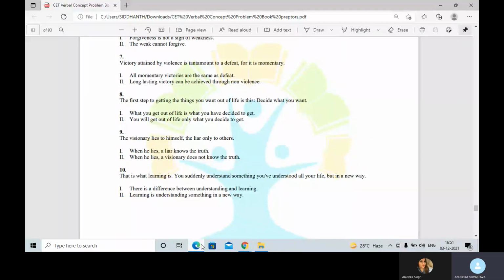10th and the last one for assumptions. That is what learning is. You suddenly understand something you've understood all your life, but in a new way. So, obviously, the first assumption follows that there is a difference between understanding and learning. Learning is understanding something in a new way. The second one is a cut, copy, paste. It cannot be your assumption because assumptions are not stated. Hence, my answer is only 1.